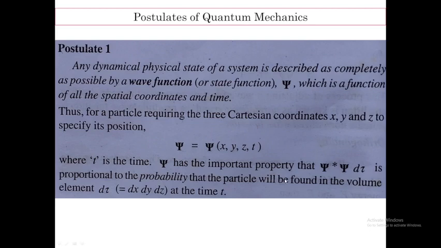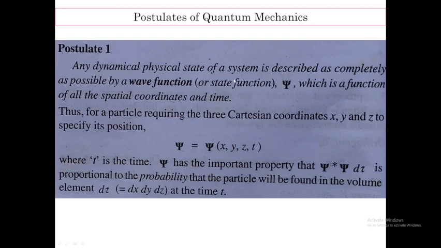Here, as you know, time can also come in when we talk about a moving subatomic particle, and from the time dependent Schrodinger equation we have derived the time independent Schrodinger equation. So in the sense of postulate 1, the wave function psi is actually representing the state of the system.